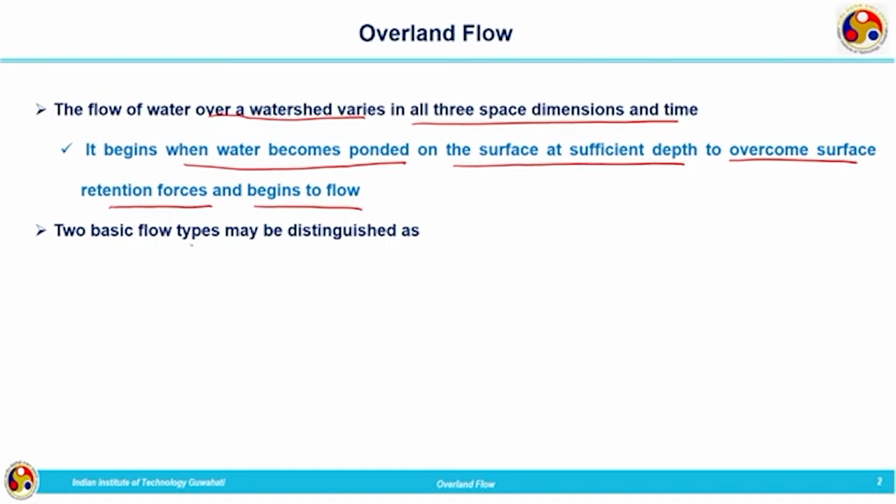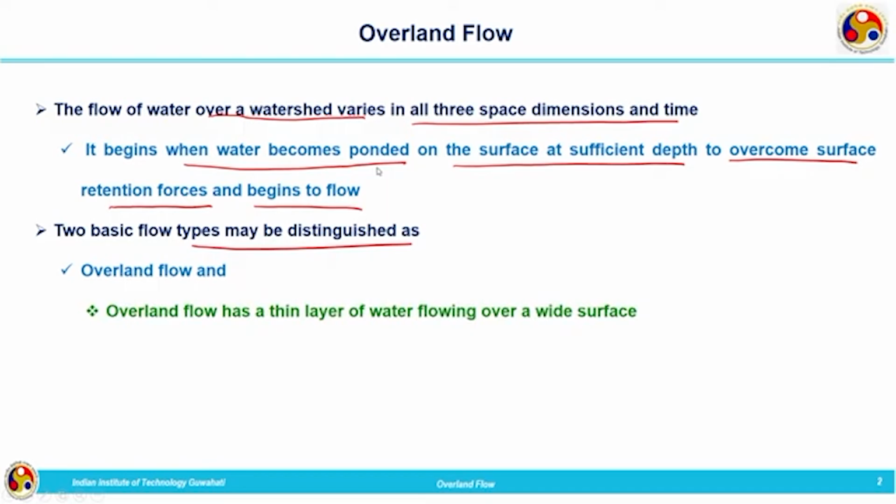Two basic flow types may be distinguished: one is overland flow and the other is channel flow. Overland flow is a thin layer of water flowing over a wide surface.